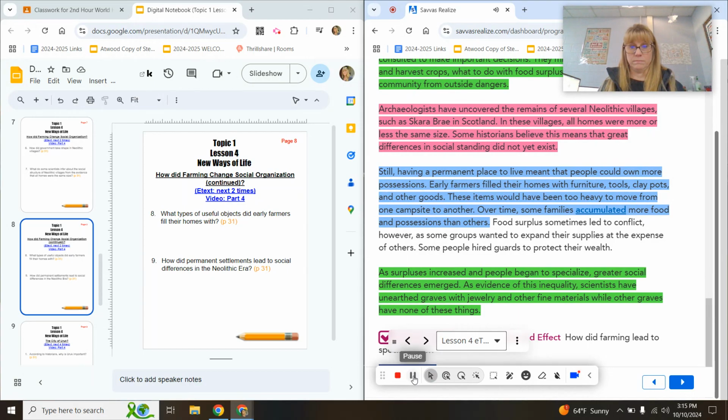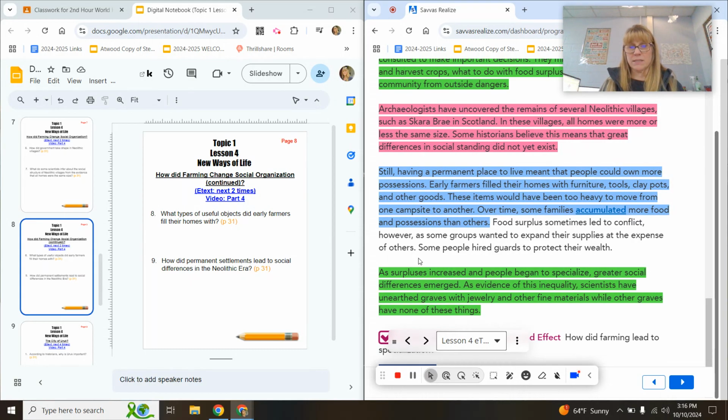As surpluses increased and people began to specialize, greater social differences emerged. As evidence of this inequality, scientists have unearthed graves with jewelry and other fine materials, while other graves have none of these things. Number 9, how did permanent settlements lead to social differences in the Neolithic era? Right here, you will find in this green paragraph the answer.